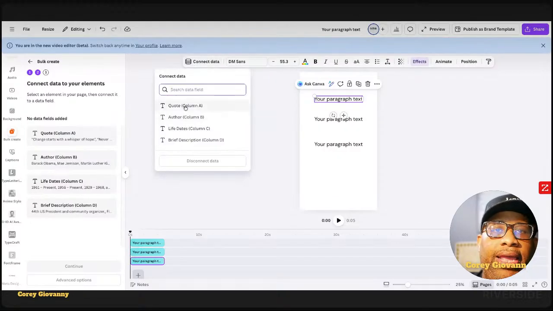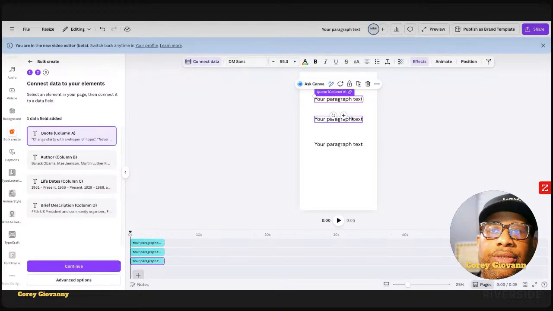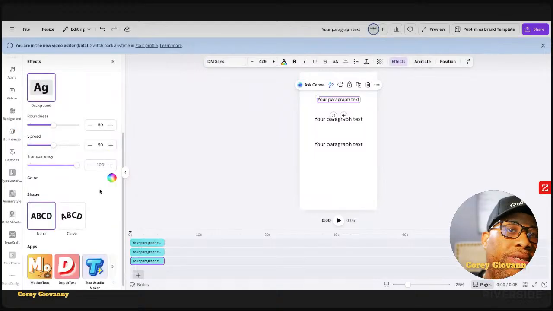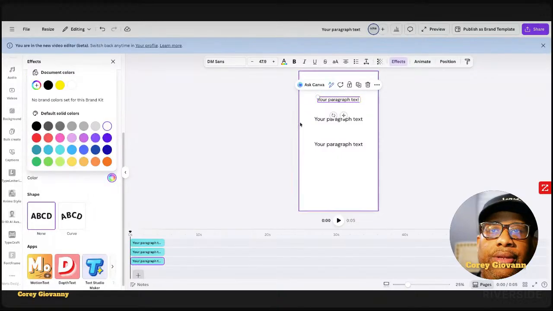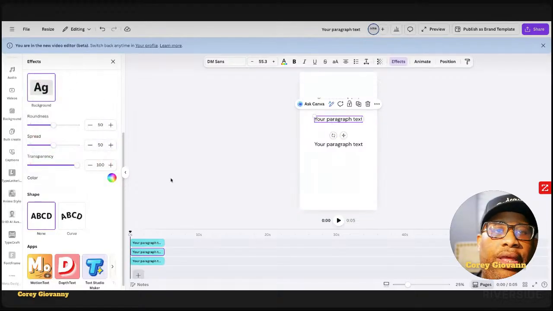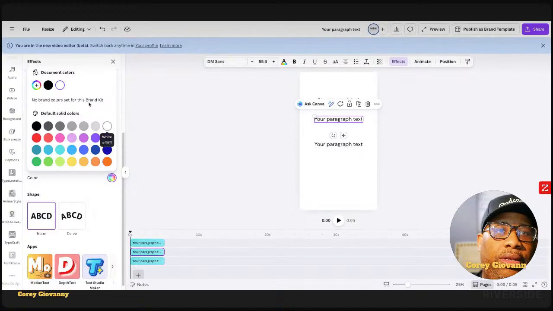So column A is the quotes. You may want the quote a little bit smaller so it can be a lot more on the screen, and then also have your effects. So this quote has this effect. The background is gray, but we're going to make it white. Okay. This quote has the same background, which is white.